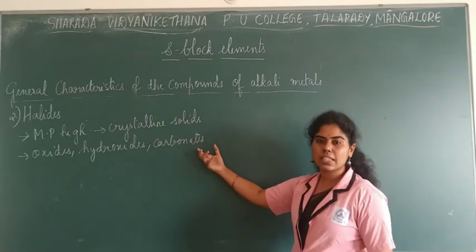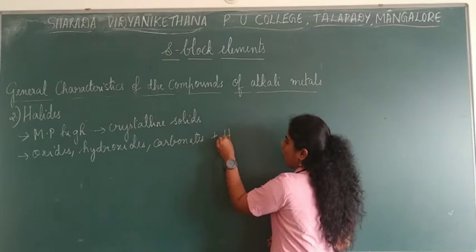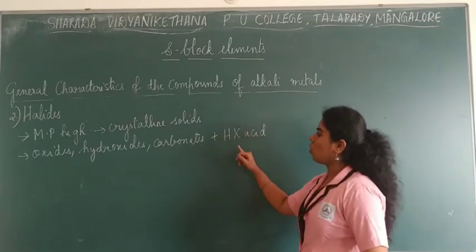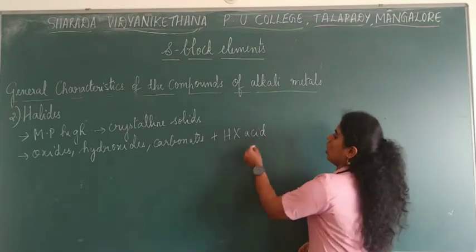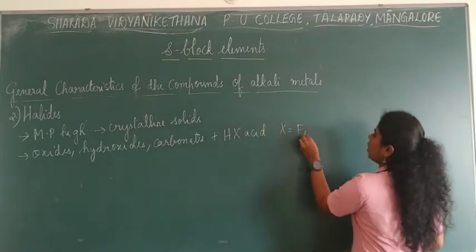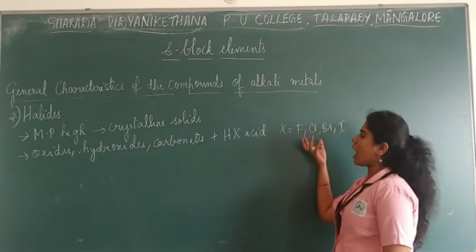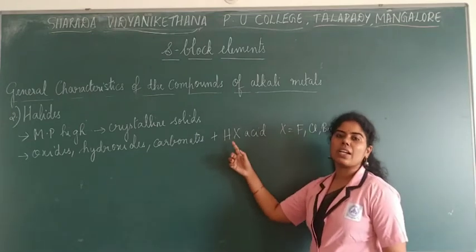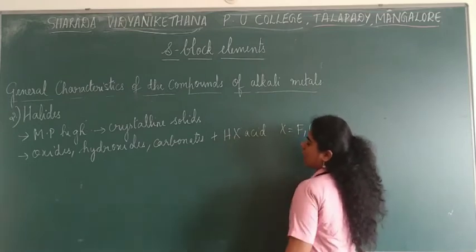If you have these compounds, what you can do is treat them with hydrohalic acid. Hydrohalic acid is written as HX. X can be fluorine, chlorine, bromine or iodine. So these are the halogens which can be considered in hydrohalic acid. HX is written, X meaning the halogens.